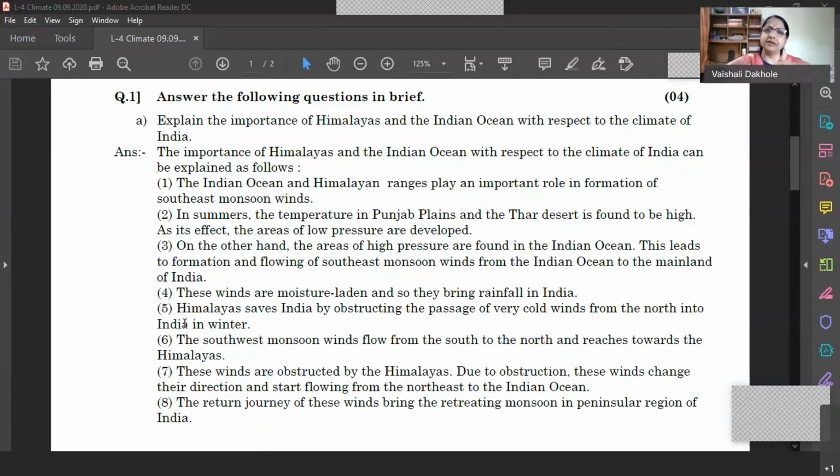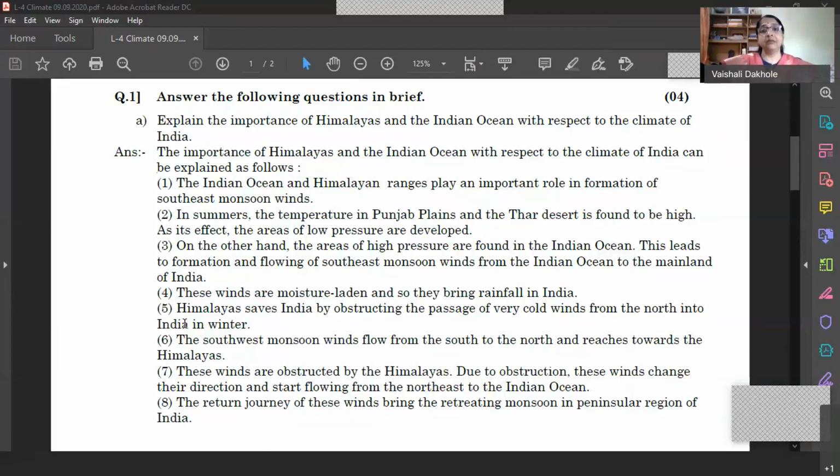When these winds move towards northeast, they come across the central part of India and there they give medium rainfall in the region of Satpura and Vindhya ranges, and then they move further towards Shivalik ranges, eastern Himalayas and Purvanchal. So they are obstructed by Shivalik ranges, eastern Himalayas and Purvanchal, and therefore they have to turn or change their direction. So the journey of these monsoon winds, southwest monsoon winds, is from month of June to September.